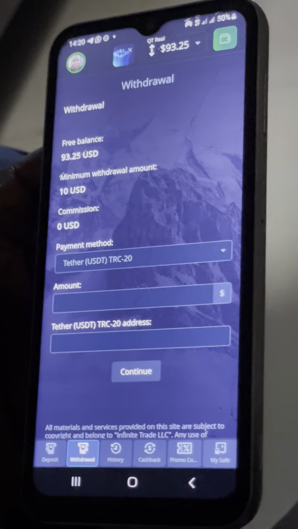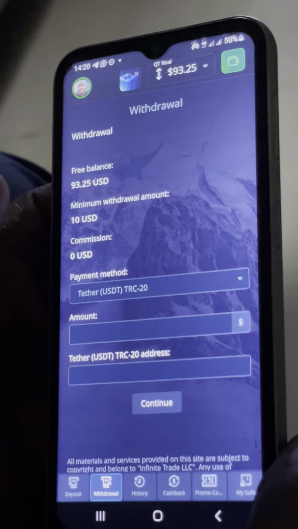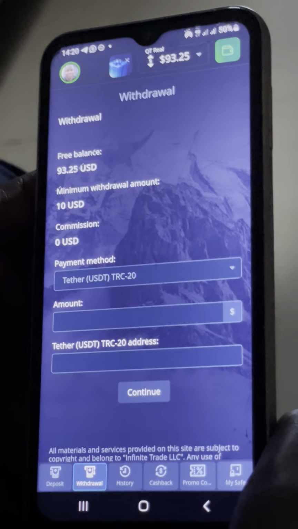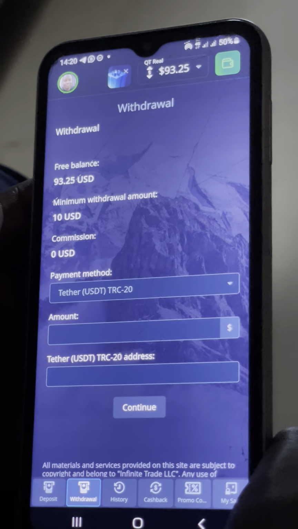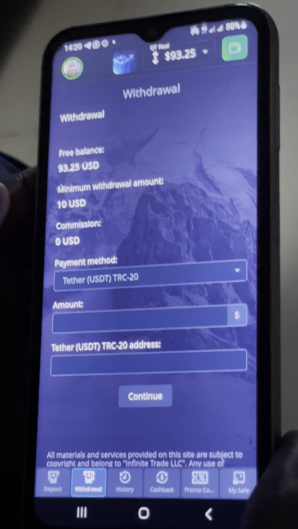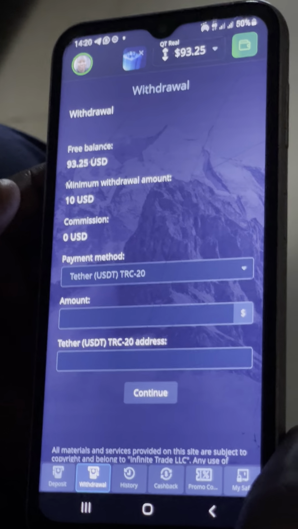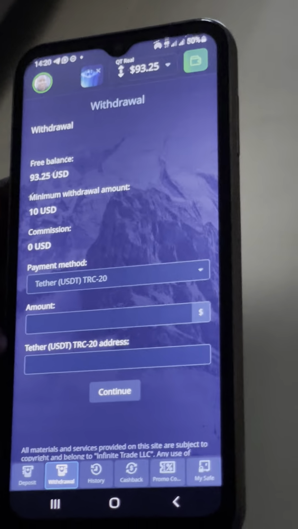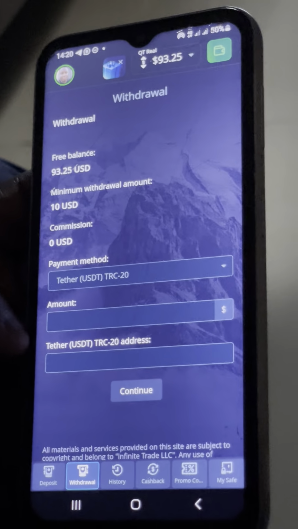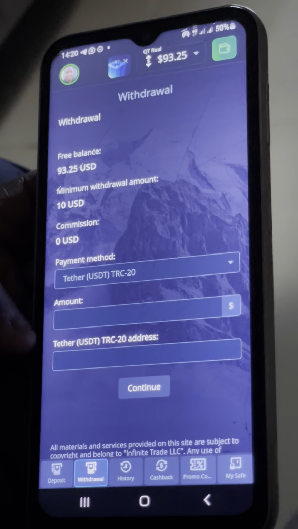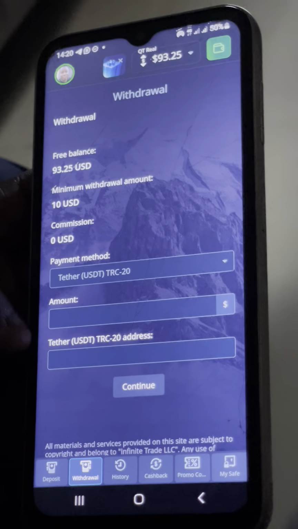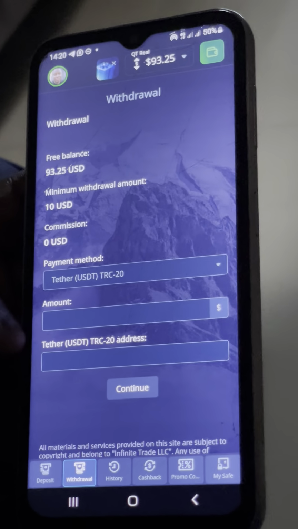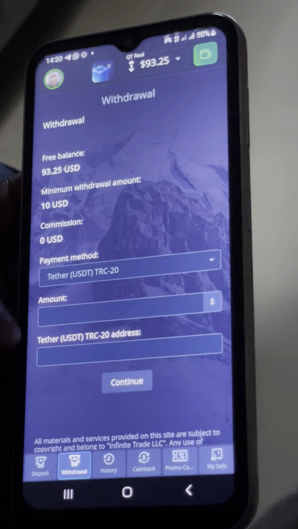This is very simple, but you have to make sure that you watch this course at least 3 or 4 times and ask the necessary questions on the group or in my DM, and make sure that you do the right thing at the right time, put the right peg in the right hole, and make sure that your mathematics is very, very okay. You are not necessarily a mathematician, but at least this is a very simple division, multiplication, and arithmetic that you can do. Just make sure that you start with demo. The demo is dummy money, it's not your money. But when you want to start with your money, make sure that you do this very well.